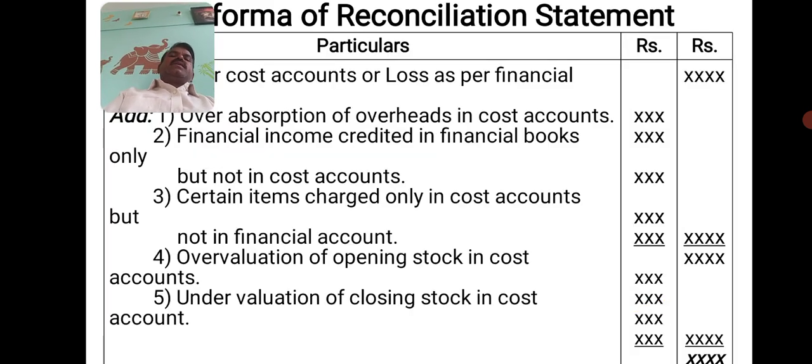So the format of the reconciliation statement: profit as per financial accounts, or loss as per cost accounts, or net profit as per cost accounts, or loss as per financial accounts. Items to add: over absorption of overheads in cost accounts, financial incomes credited in financial books only but not in cost accounts, certain items charged only in cost accounts but not in financial accounts, overvaluation of opening stock in cost accounts, undervaluation of closing stock in cost accounts.